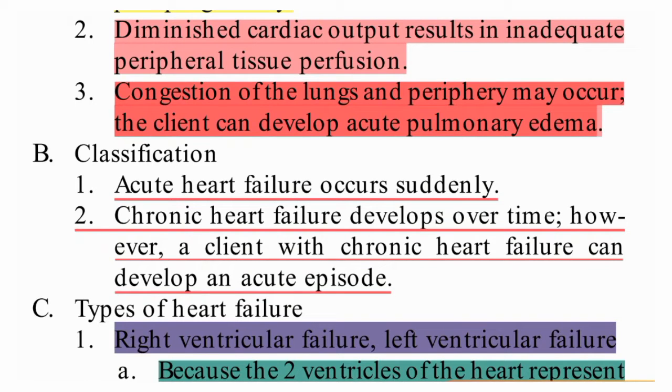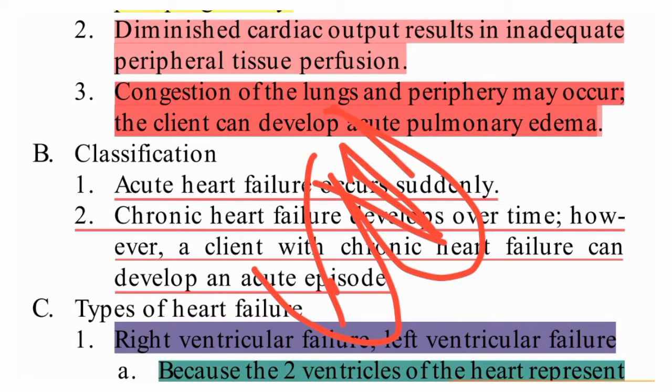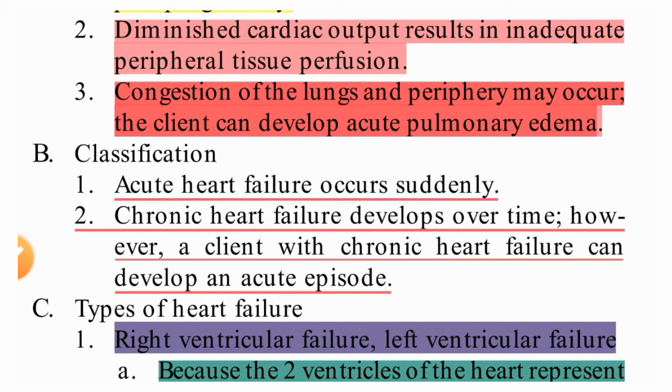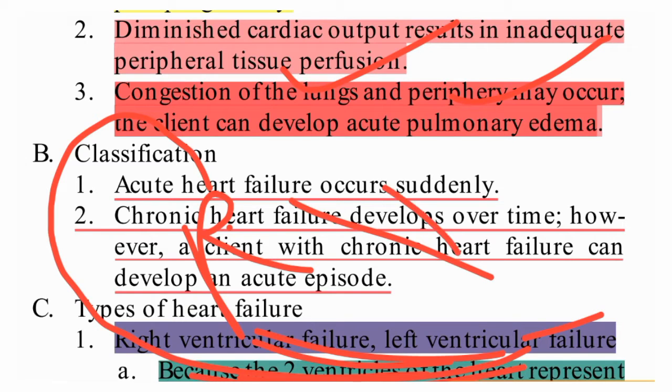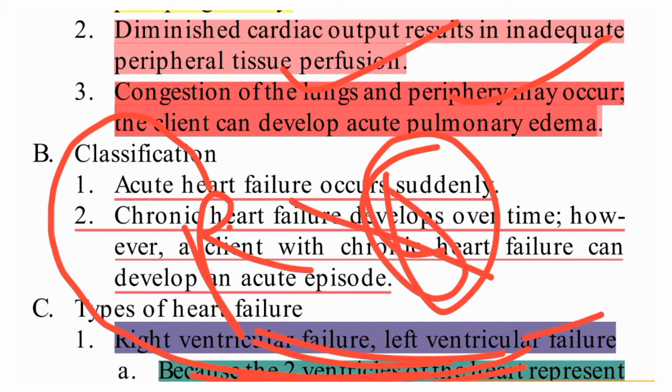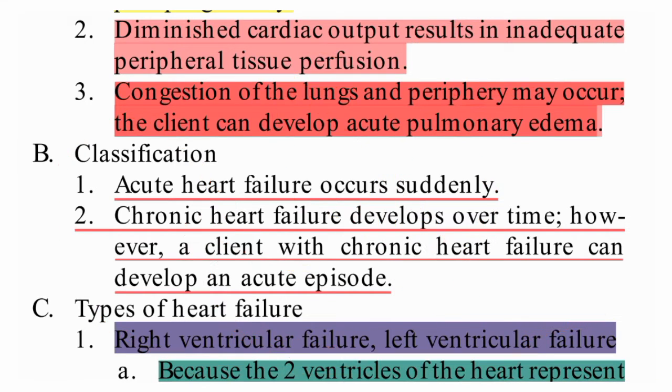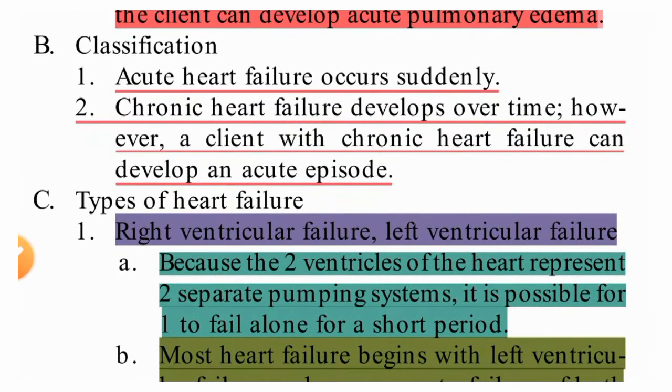Congestion of the lungs. So when heart failure is there, that means ventricles are not pumping properly. Ventricles are not pumping, so blood accumulation will be there, so it will lead to the congestion of the atrium and then it will lead to the congestion of the lungs. So there will be congestion of the lungs and periphery may occur. If right side heart failure is there, fluid accumulation will be there in the peripheral blood vessels. If left side, left ventricular heart failure is there, it will lead to lung congestion.